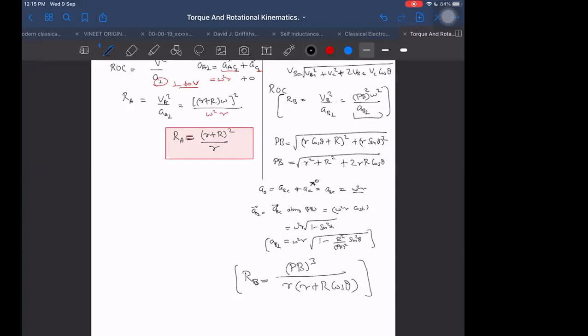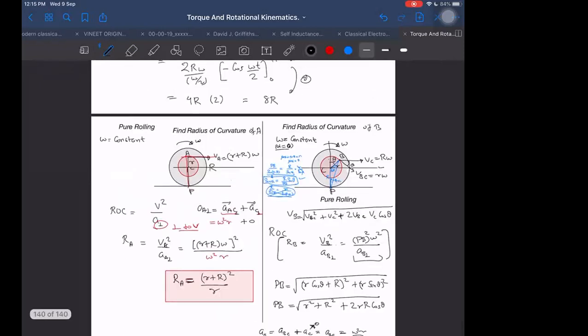PB cube term is appearing, omega square is cancelling. So far it is right, R is also there. I have to check just one thing, and then I can see whether it is correct or not. Small r square plus capital R square cos square theta plus 2 small r into capital R cos theta. Sir, getting, yes. That only we are getting. So correct it is. So final answer is okay, not that much complicated also.